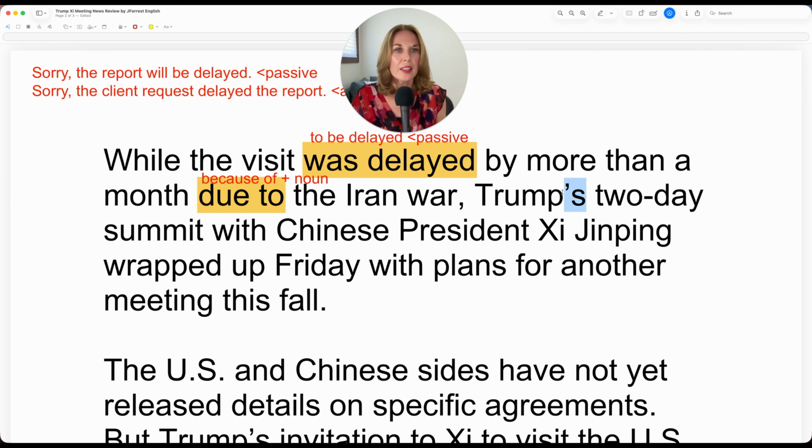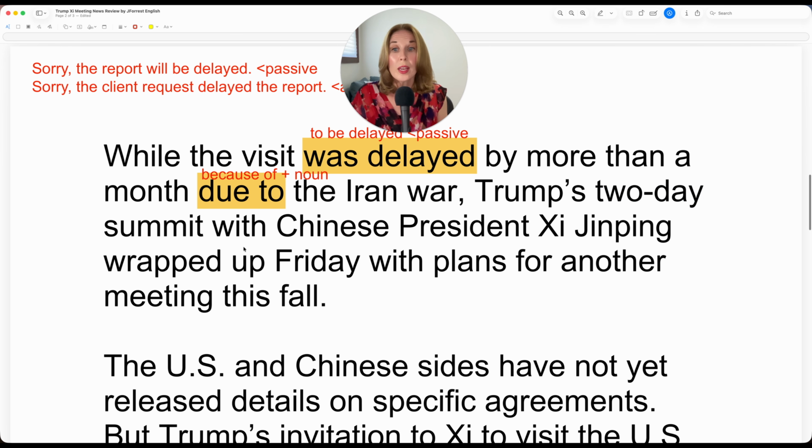So notice again, the apostrophe S tells you it's possessive. So our noun is summit. Summit is another word for a formal meeting. So you can think of it as a meeting. Trump's 2-day summit, Trump's 2-day meeting. So this is your noun. 2-day, this functions as an adjective, which is why there's a dash between them and also why there is no S on day, because there are no singular plural forms for adjectives. That only applies to nouns, but this is not a noun, it's an adjective.